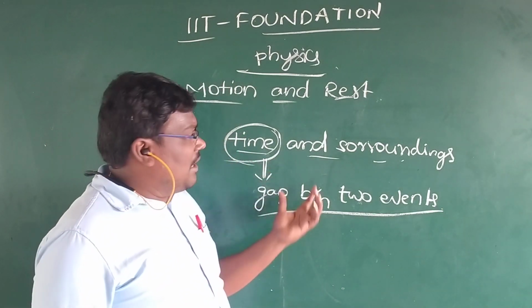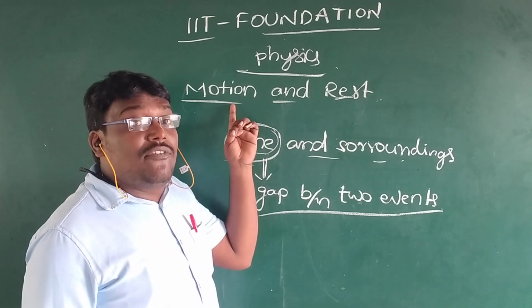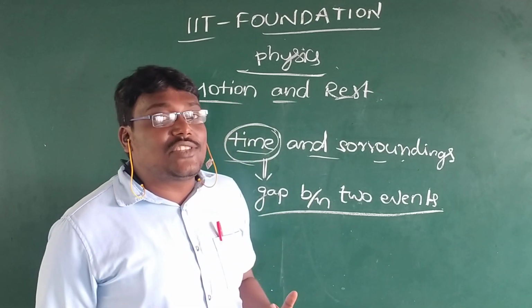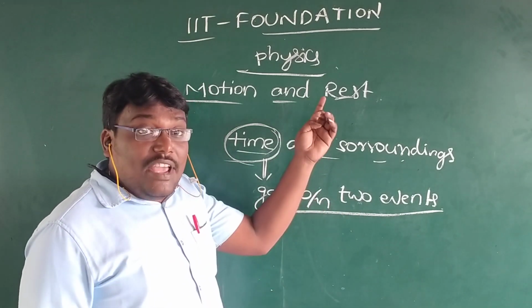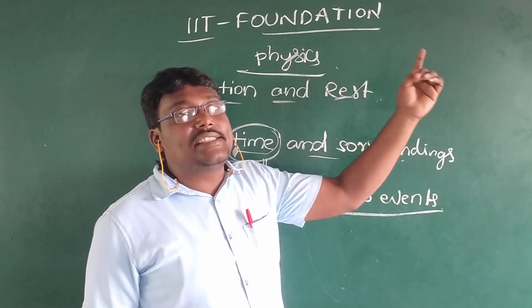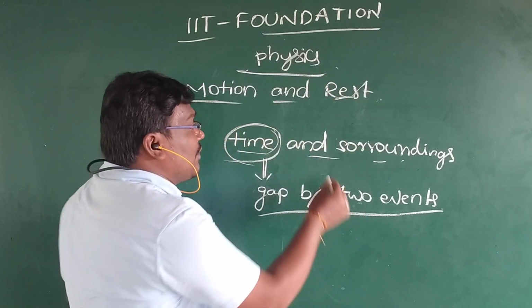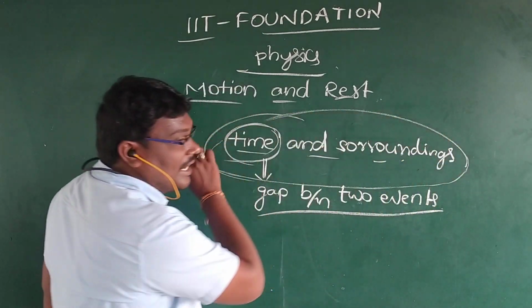So one by one they will come. First, what is motion? If any body's position changes with time and surroundings, then the body is said to be in motion. If any body's position does not change with time and surroundings, then the body is said to be at rest. Time and surroundings are the two very important factors.